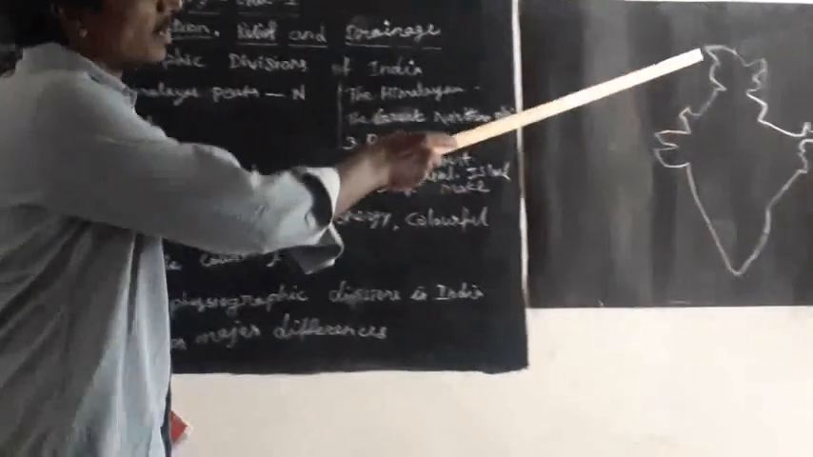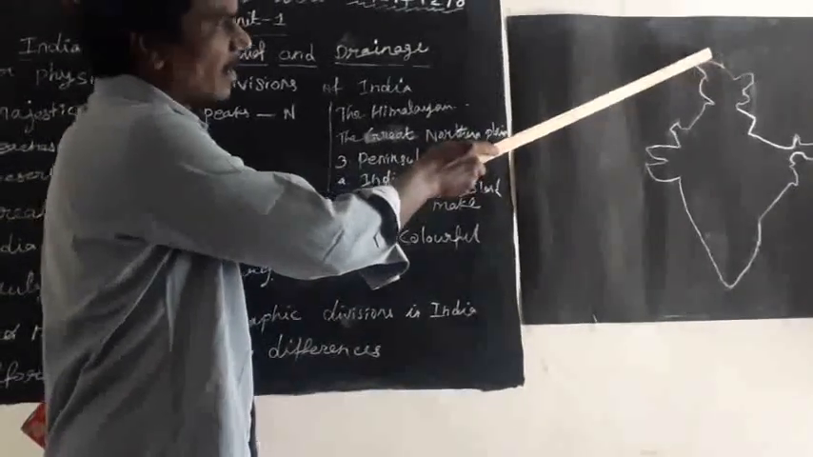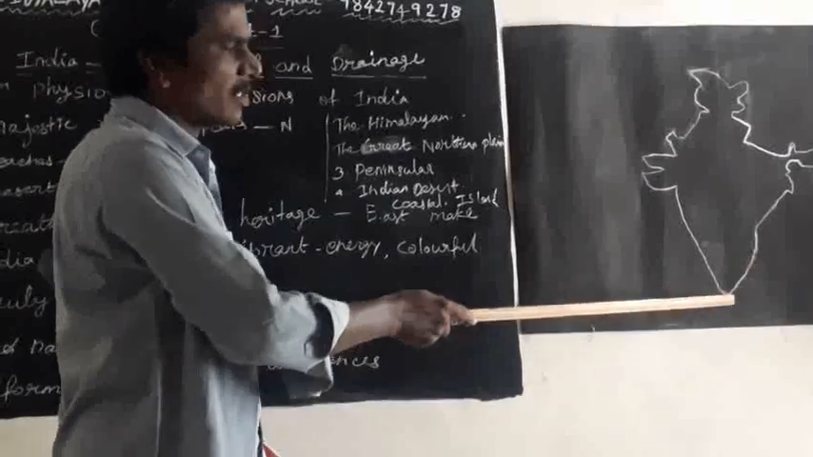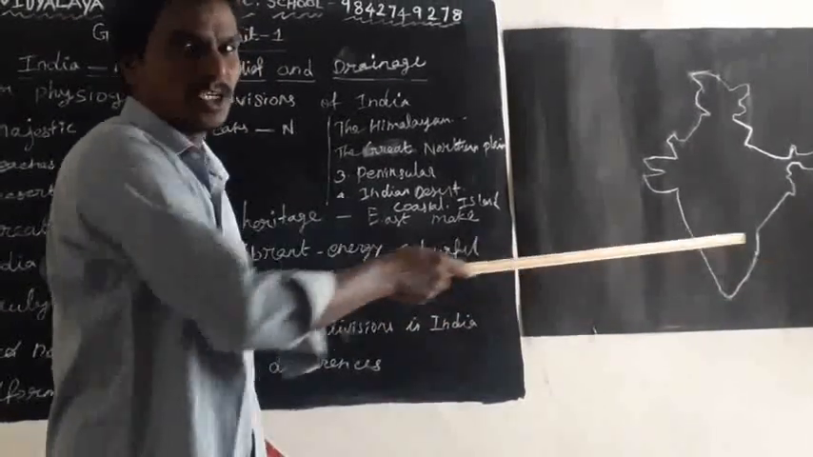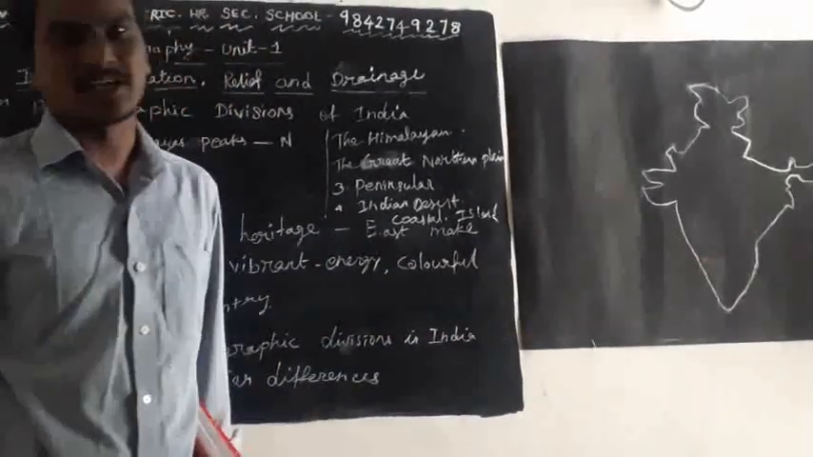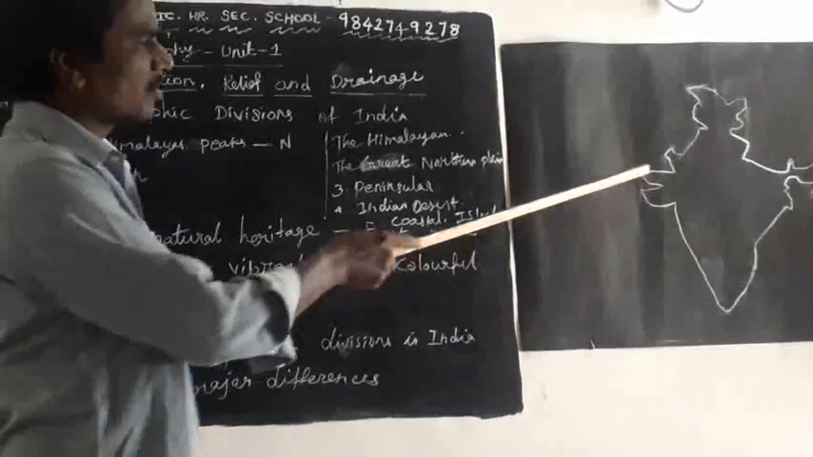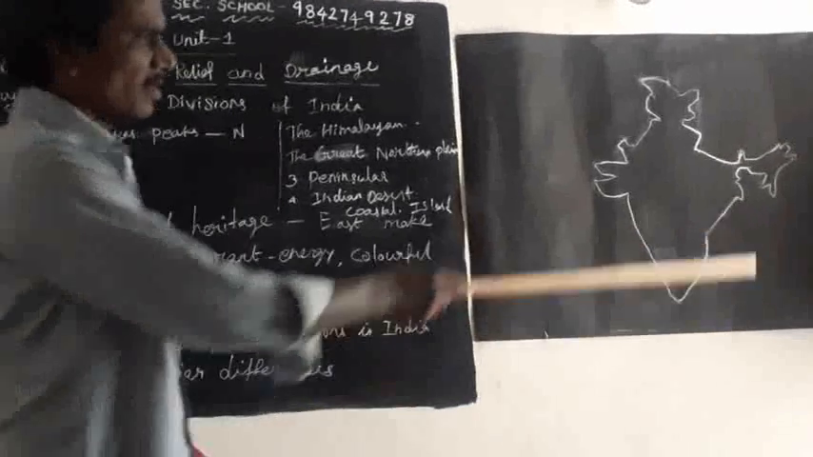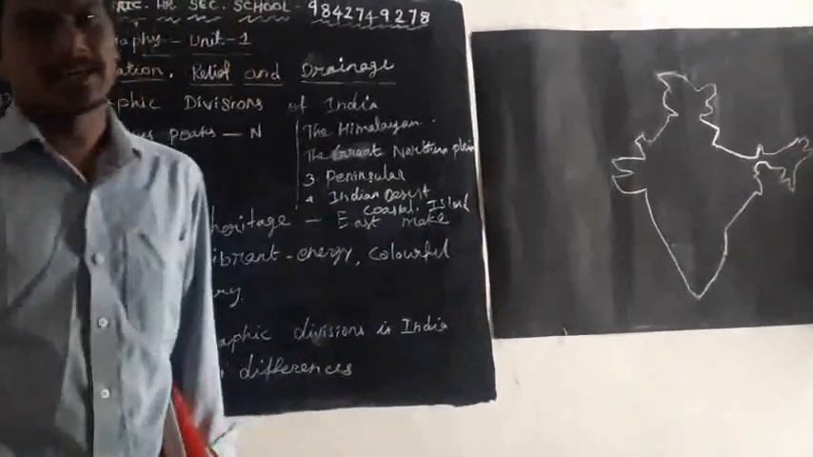The Greater Himalayas are located in the north side, and in the south are the beaches of the Arabian Sea, Bay of Bengal and Indian Ocean. The Thar Desert is located in the west side.